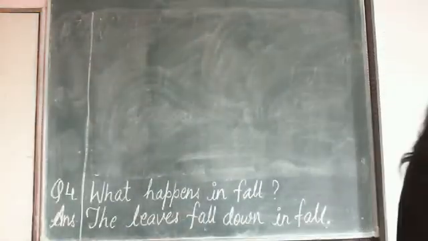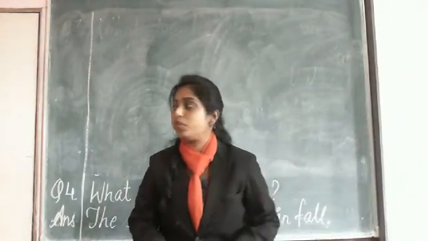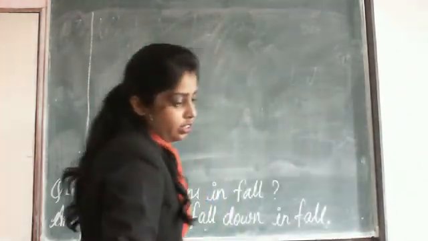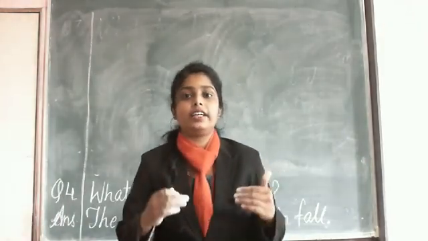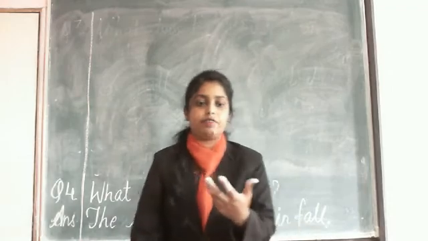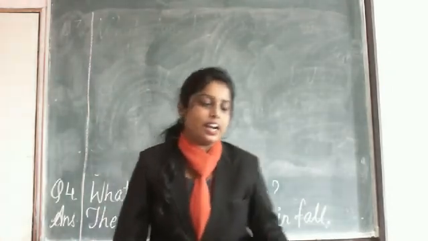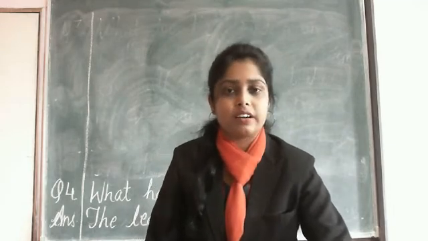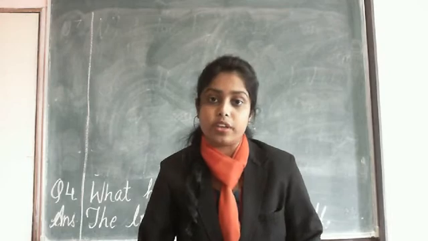Now the last question, that is question number 5 and question number 4 in your book. List 3 things that we do in winter. So we have to write down 3 things that we basically do in the winter season. Okay, and you can write your own 3 things or we can write the things that are given in the poem.